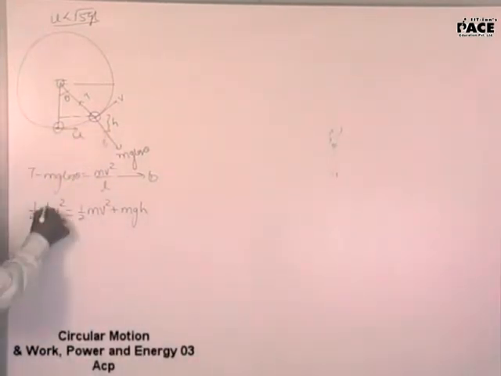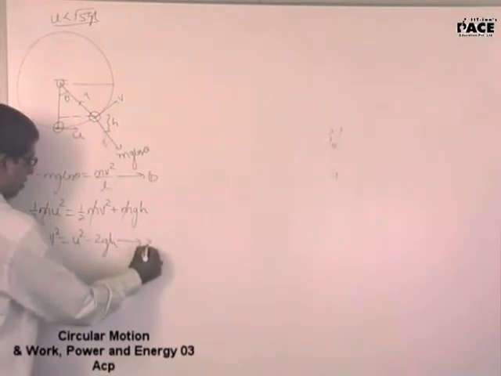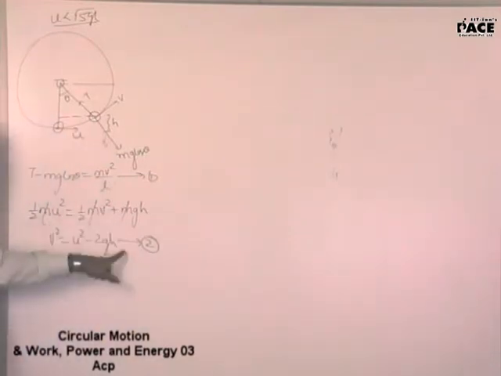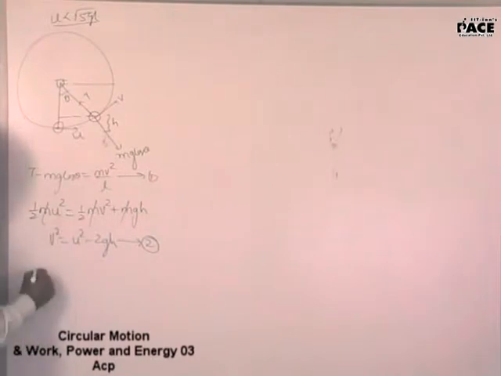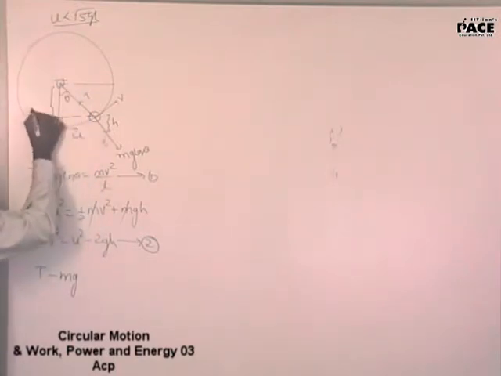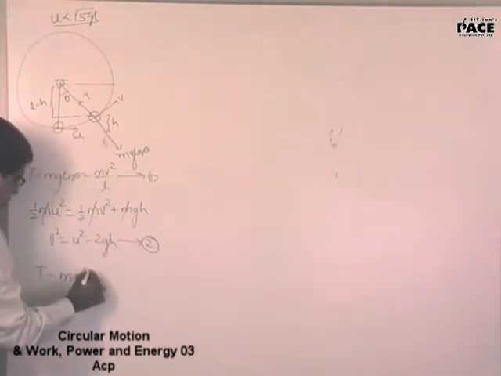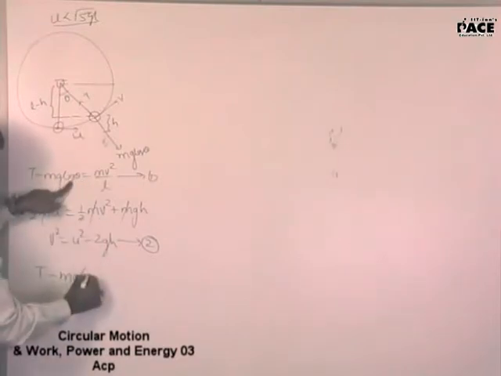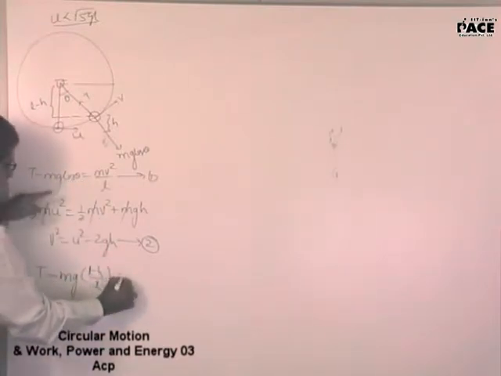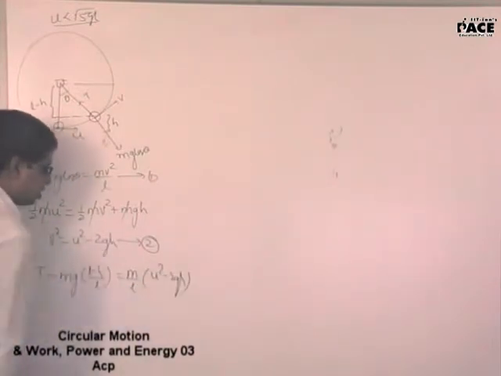Fine. Now let us simplify this. When I get this, v square is equal to u square minus 2gh. This will be my second equation. Right? Now substitute this v in the first equation. I'll get the tension minus mg cos theta. Cos theta will be, this height will be L minus h, so cos theta is L minus h by L, is equal to m by L times v square, and v square is u square minus 2gh.